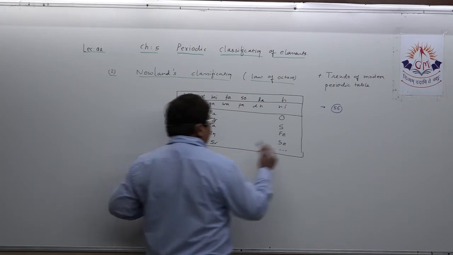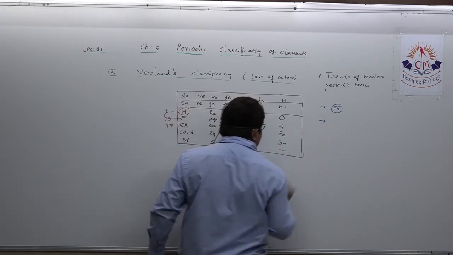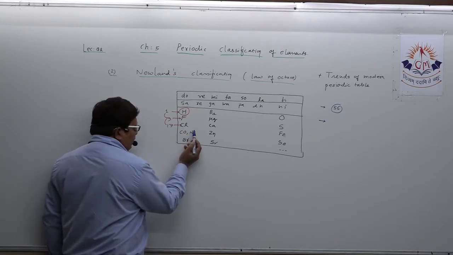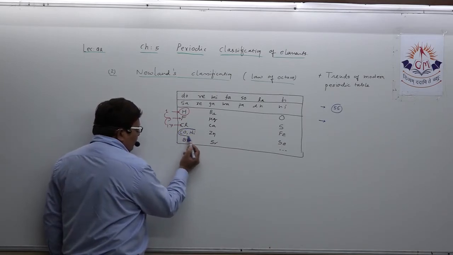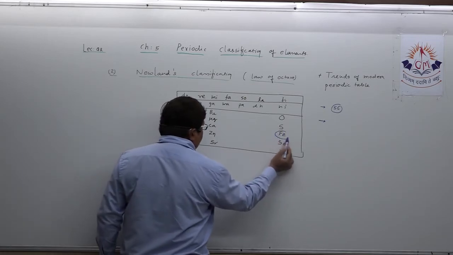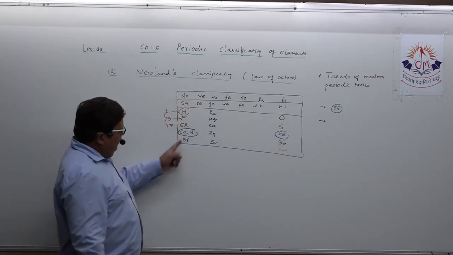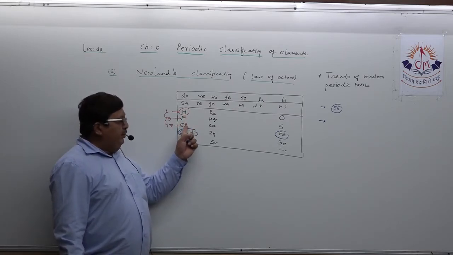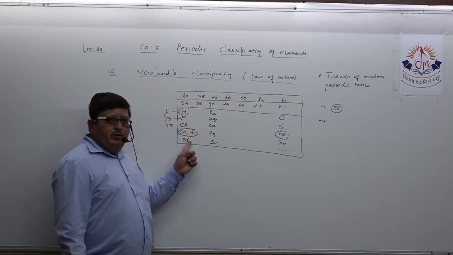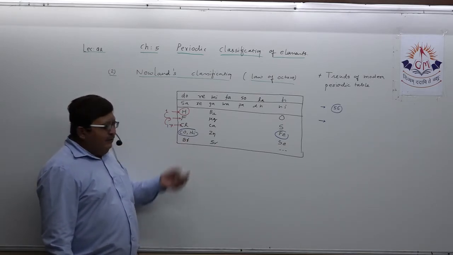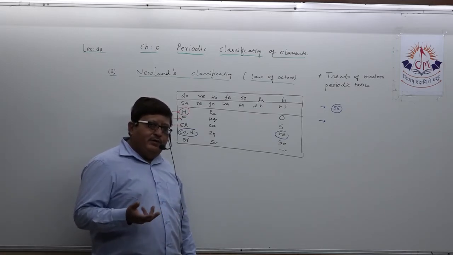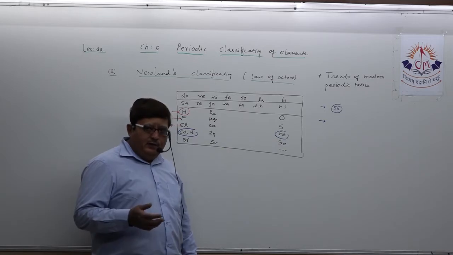Second limitation: concentrate on cobalt, nickel, and iron. He placed cobalt and nickel below fluorine and chlorine, in the group of chlorine and fluorine, and you know very well that cobalt and nickel have totally different chemical properties than chlorine and bromine.